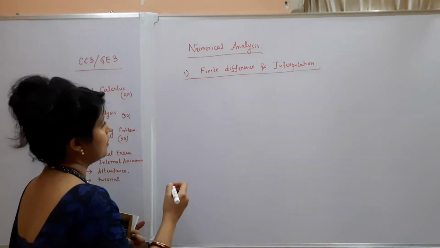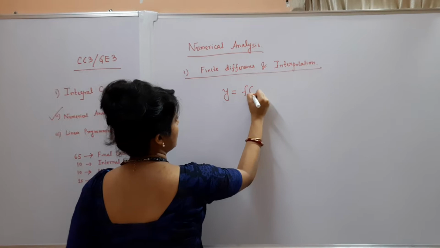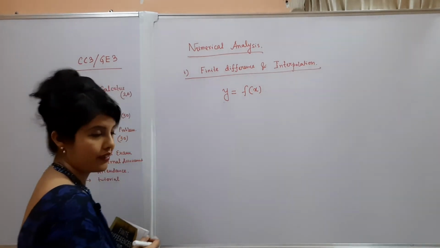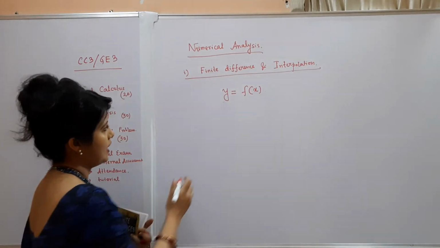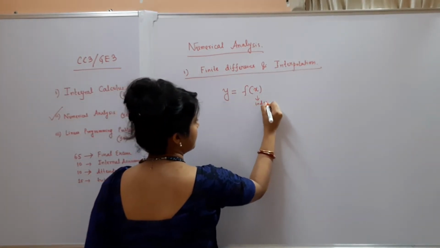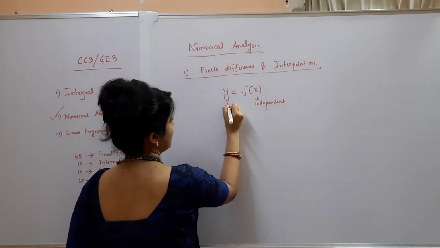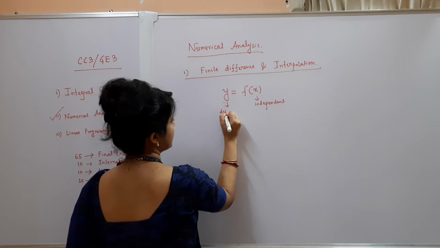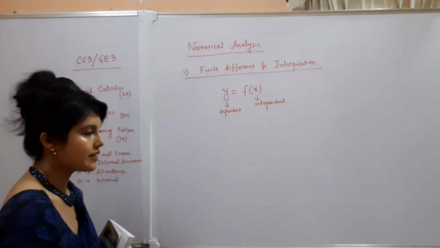So first of all we consider the function y is equal to f of x. So this is a relation. So clearly y is a function of x. So this shows that x is an independent variable, and y is dependent. y is dependent on x, right?